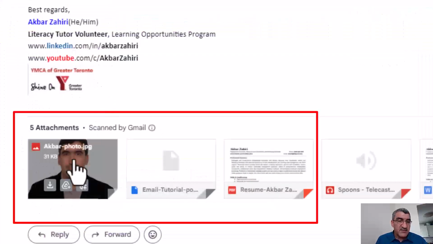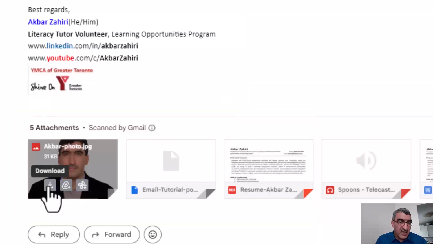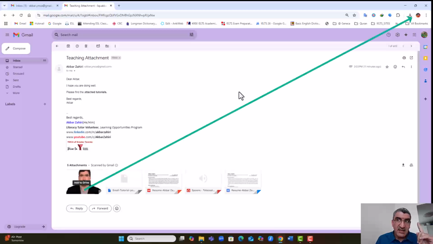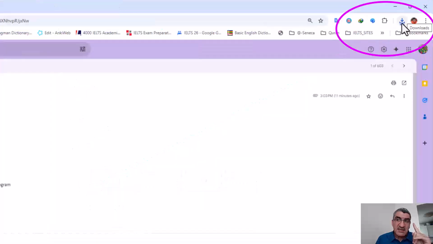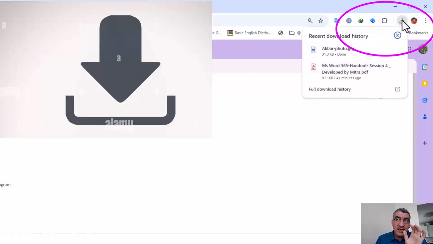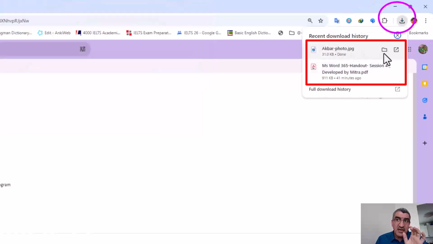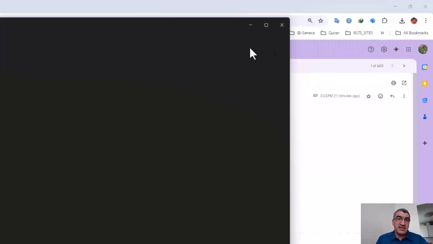To download, if you see, when I keep my mouse over it, you have this icon. You see, there is an arrow, and it writes download. When I click on it, pay attention. This is the way that you download an attachment. When I click once, only once, you see it is downloaded here on the right top corner. Here, there is an icon, it says download. And if I click on it, you can see it is the Akbar picture and it is downloaded. If I want, I can click this and open it if I want to see it with the programs.